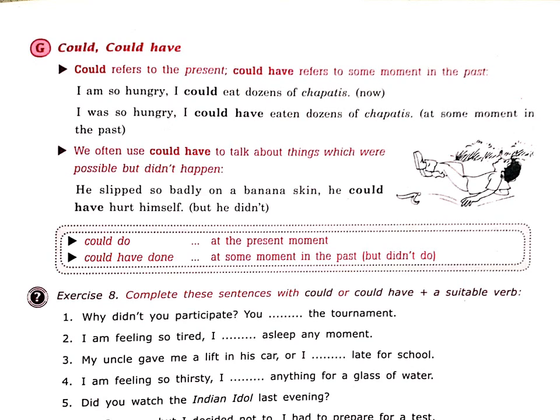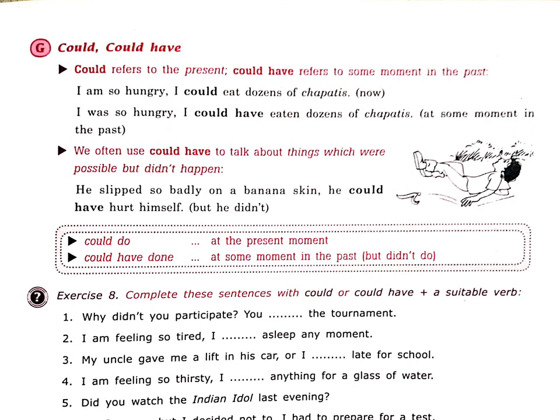Complete these sentences with could or could have plus a suitable verb. You need to choose the verb accordingly also. So children, let's see. Why didn't you practice? You ___ the tournament. Now you need to see whether to use could plus a suitable verb, or could have plus a suitable verb. So in the first sentence you will put could have plus the suitable form.